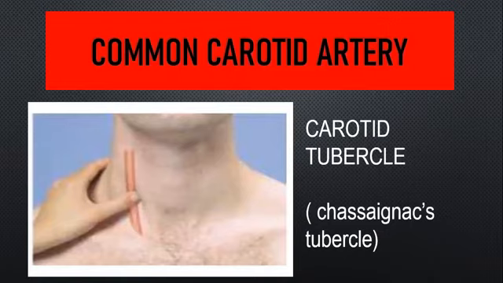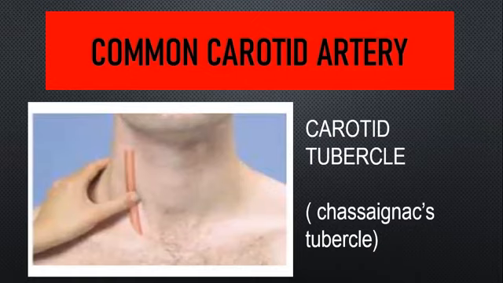So this carotid pulse can be felt at a tubercle called the carotid tubercle. It is present at the transverse process of the sixth cervical vertebra. So carotid pulse can be checked by pressing the thumb against the carotid tubercle.